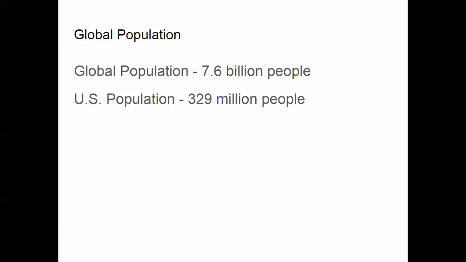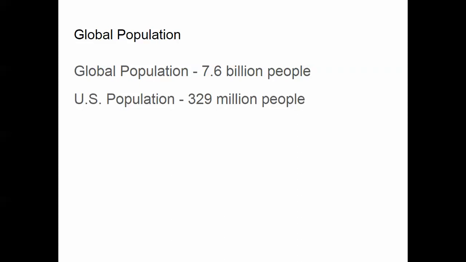For example, the world as a whole right now has approximately 7.6 billion people. That's a lot of people. The United States has about 329 million people. That makes it the third most populous country behind China and India, both in excess of 1 billion people.